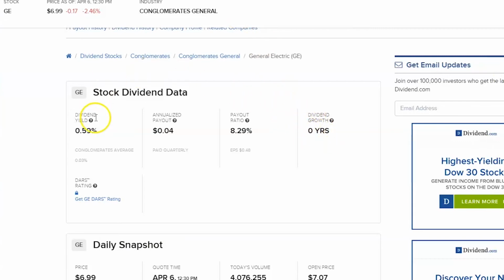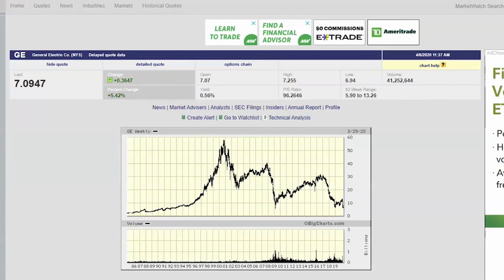This one doesn't have dividend growth. It's below that. It does have a really low payout ratio, so the payout ratio is not huge, but it is still really significant. Just that overall stock chart is scary to me, because if I were to buy it at that 50 back in 99 and now it's sitting at $7 a share, that would be devastating. So I really like to see a nice healthy stock chart.